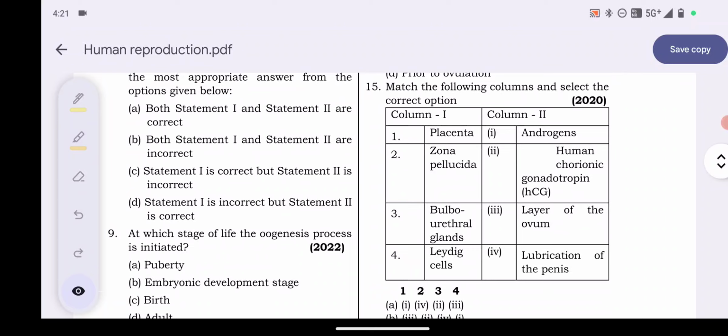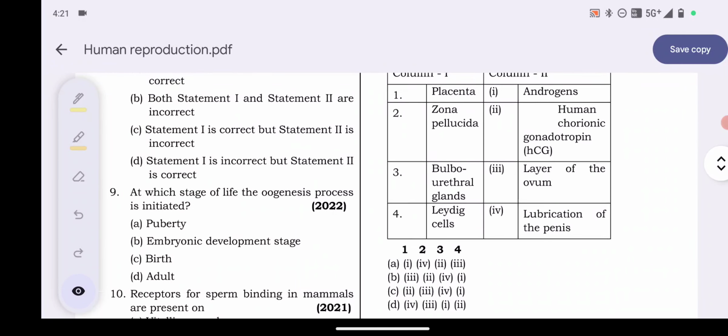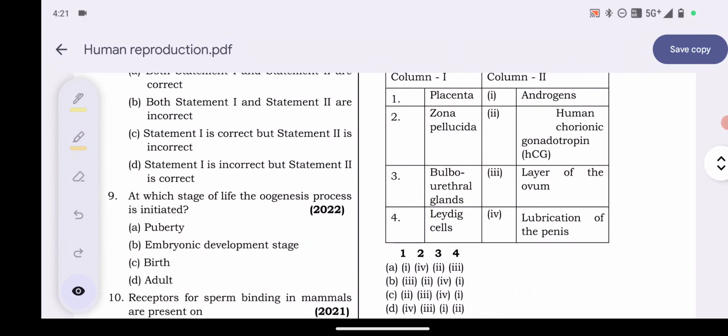Placenta produces human chorionic gonadotropin hormone, HCG.